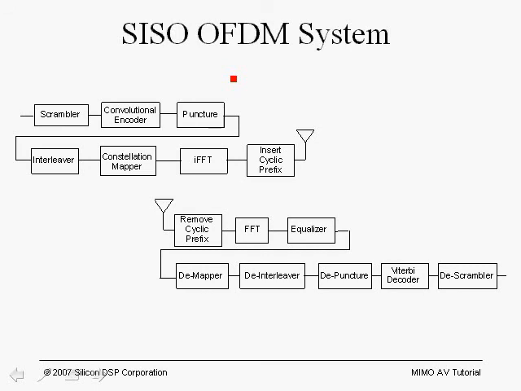Before we begin the discussion of the architecture of a 2x3 MIMO system, let's do a quick review of the single input single output OFDM system, or SISO OFDM system, as shown over here. Basically, we take the digital data, and after we assemble it into a packet, we scramble it and pass it through a convolutional encoder. For example, in 802.11a we use a half rate encoder, so the bit rate at the output of the convolutional encoder is twice the input bit rate.